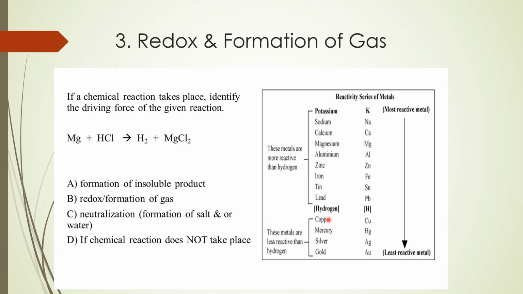So you don't produce any hydrogen gas if your metal is copper. But if it is magnesium, magnesium is above hydrogen, so it can displace hydrogen, and hydrogen gas will be evolved.